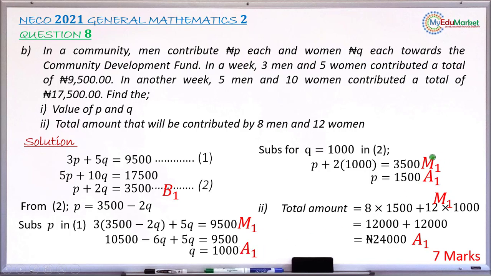The next mark is for substituting the value of Q in any of the equations in an attempt to find P. If you do it correctly, you have a method 1 mark. When you have the value of P as 1,500, you have an accuracy 1 mark. The next mark is another method 1 mark, for attempting to find the total amount contributed by 8 men and 12 women by multiplying 8 by 1,500 and 12 by 1,000, and adding the two products. And when you have the total amount as 24,000 Naira exactly, you have an accuracy 1 mark. So if everything is done correctly in this question, you have 7 good marks.